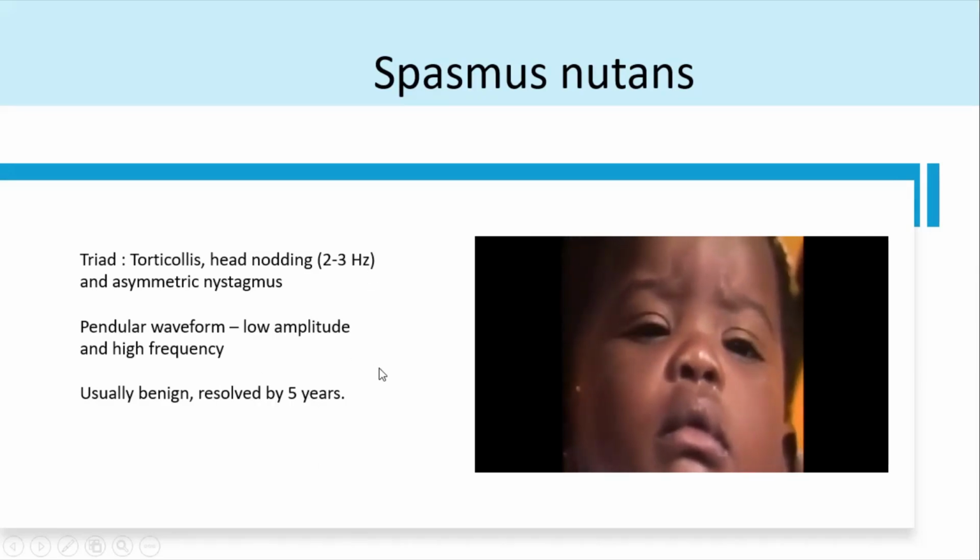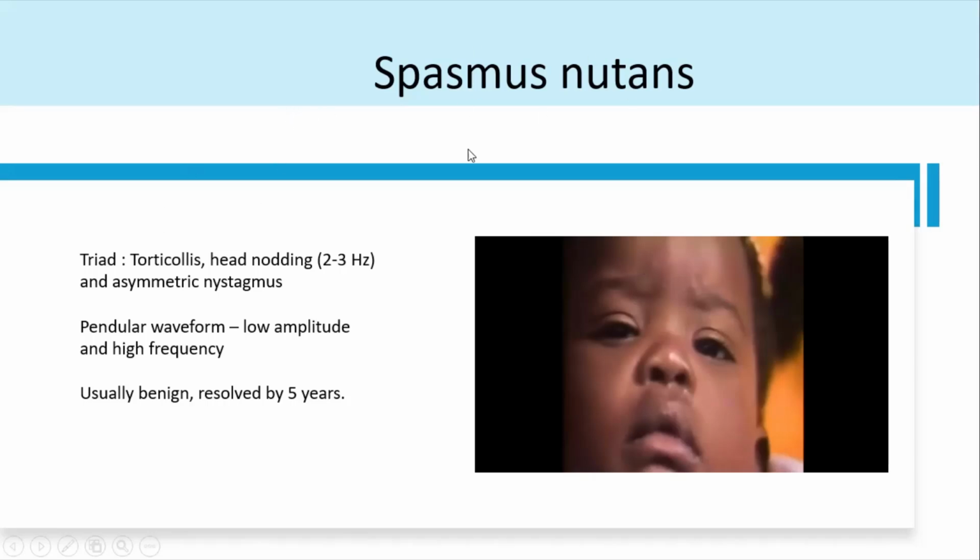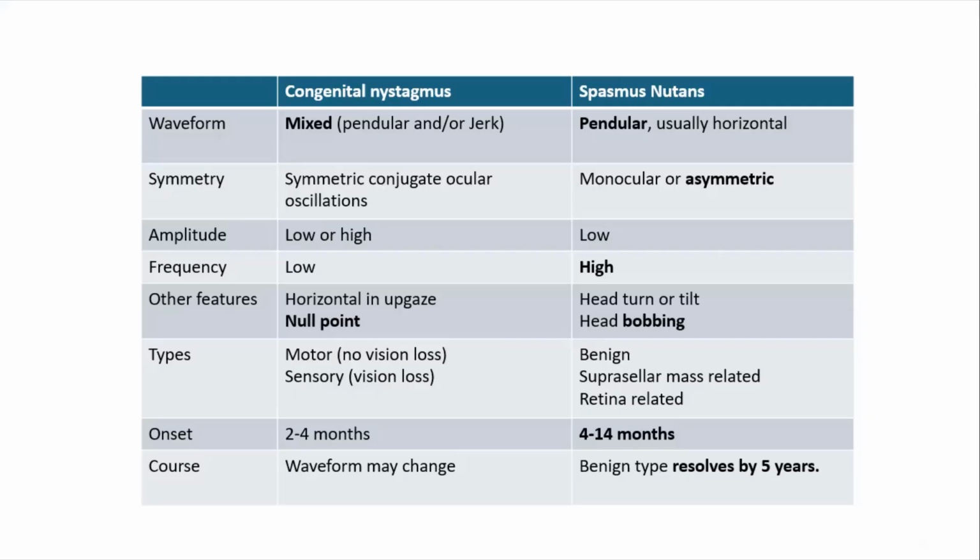This is usually benign, usually resolved by 5 years. You can differentiate congenital nystagmus from spasmus nutans: basically the waveform is only pendular, compared to the mixed waveform in congenital nystagmus. It is asymmetric compared to the symmetric congenital nystagmus. It's a very high frequency, and the patient will have the triad of head bobbing, the tilt, the torticollis. Usually it's benign, but rule out any suprasellar mass. Onset is later compared to congenital nystagmus, 4 to 14 months, and usually resolves by 5 years.